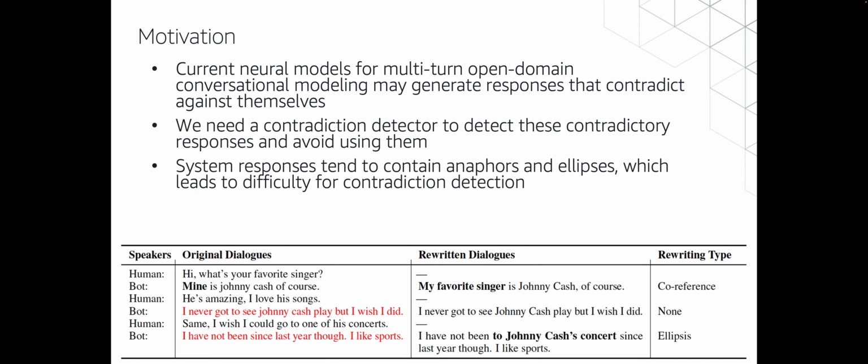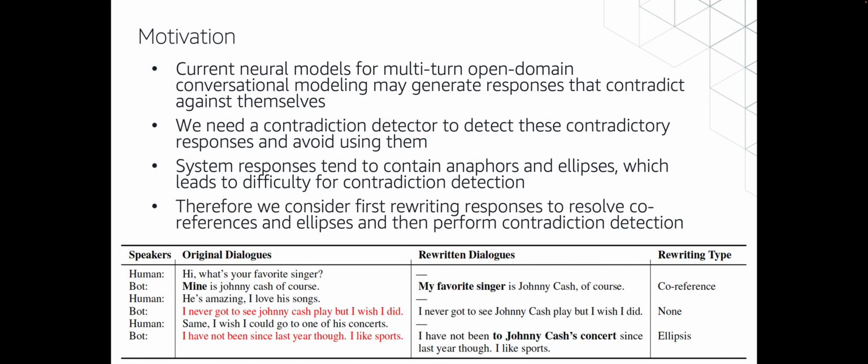However, many system responses tend to contain anaphors or ellipses, which lead to a lot of difficulty for contradiction detection. So we want to first rewrite these responses to resolve the coreferences and ellipses, and then we perform the contradiction detection on the rewritten utterances.